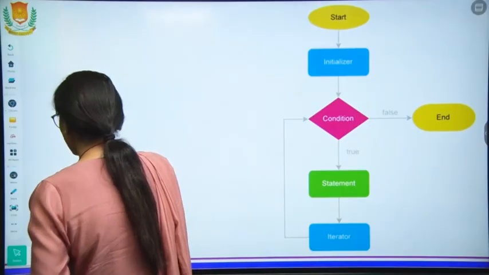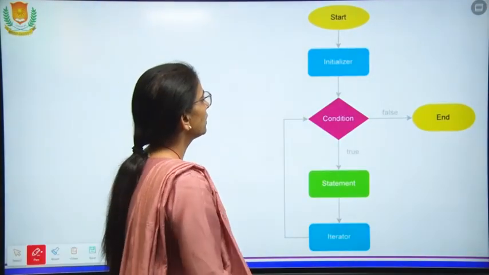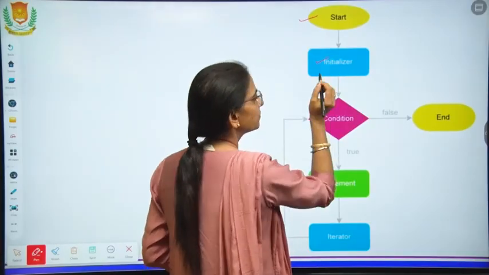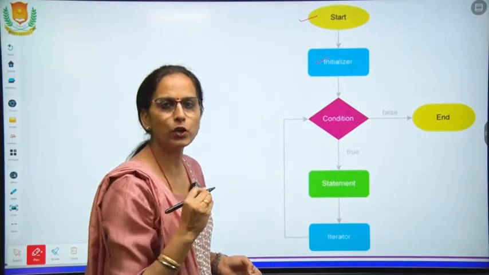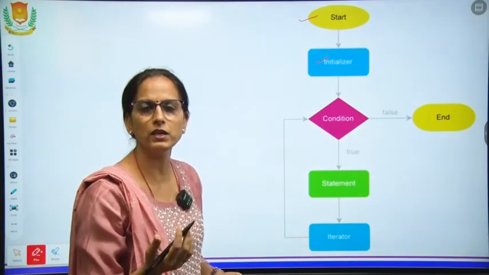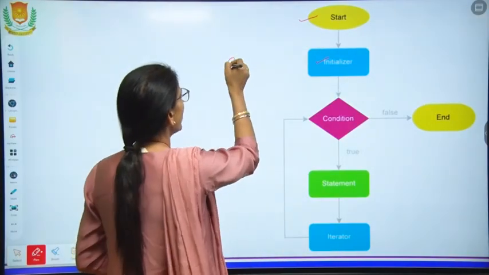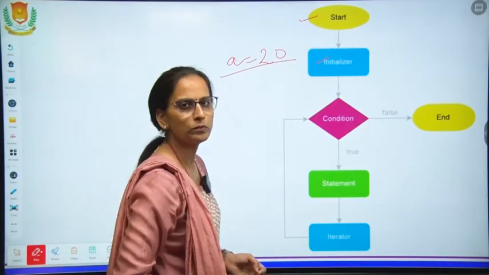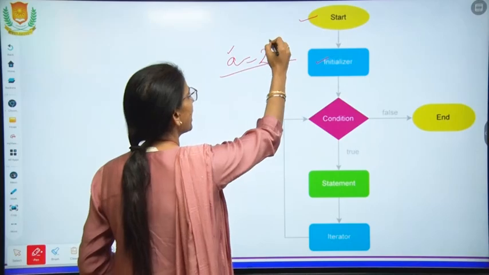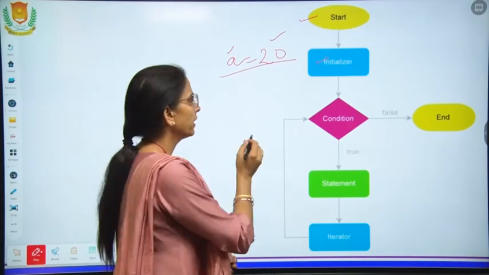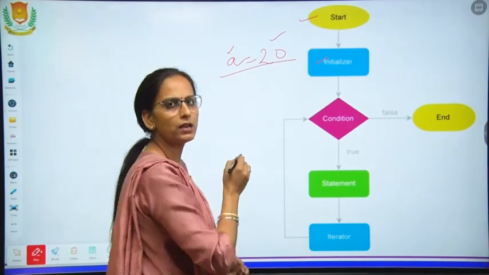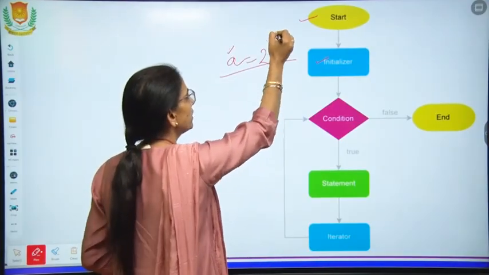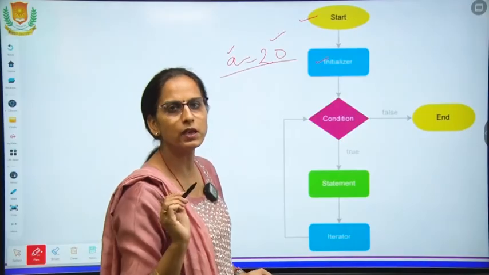Now, in this flowchart, first of all, we start with the loop. Then we have the initializer. Initializer means giving values to the variable, declaring and initializing the value. So, a equals 20. Suppose we have given the value. So, this is the declaration and initialization: giving the name to a variable and the value is given to it. This is the declaration and initialization, both in a single statement.